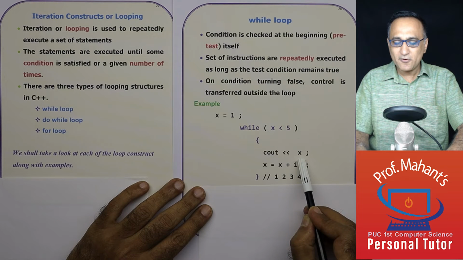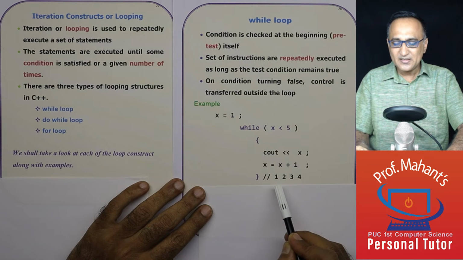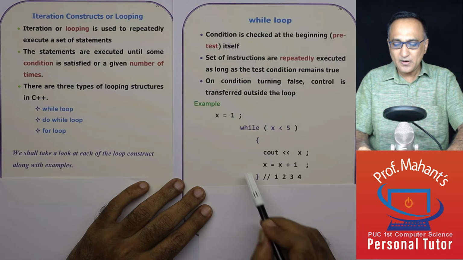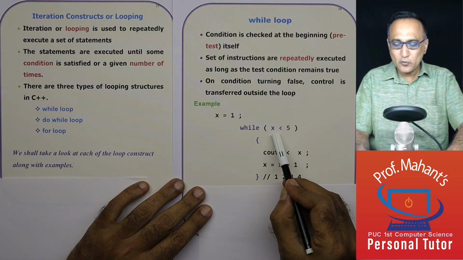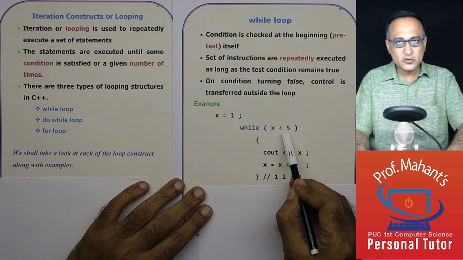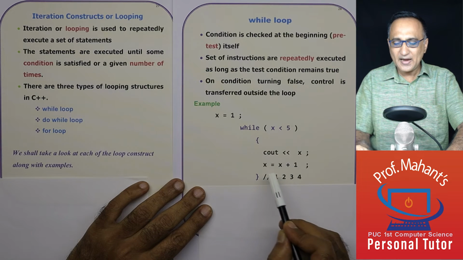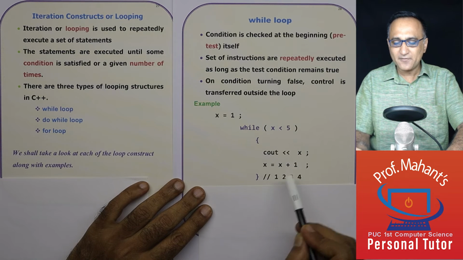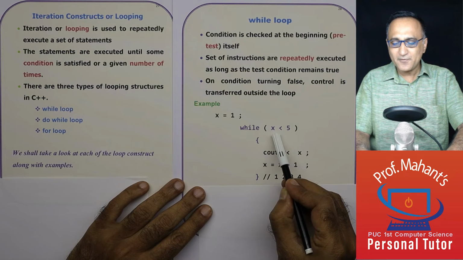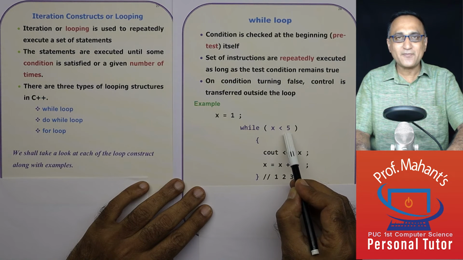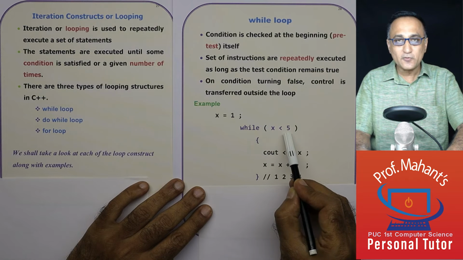I am going to print the value of x as 3. Then x becomes 4. I go back here. 4 is less than 5, still true. I am printing 4 and x from 4 now becomes 5. Once I go back here, 5 is definitely not less than 5 because 5 is equal to 5.